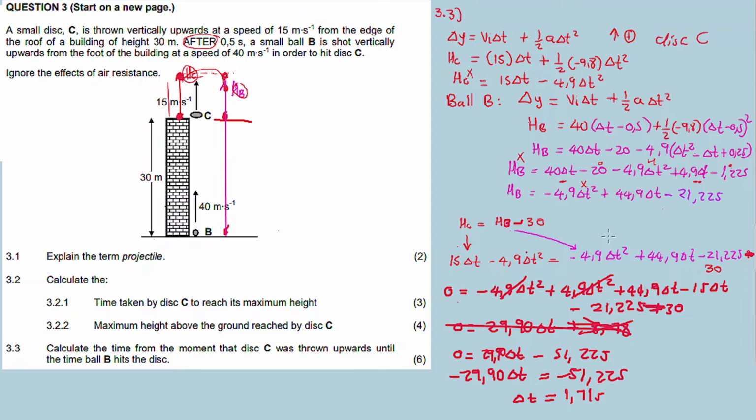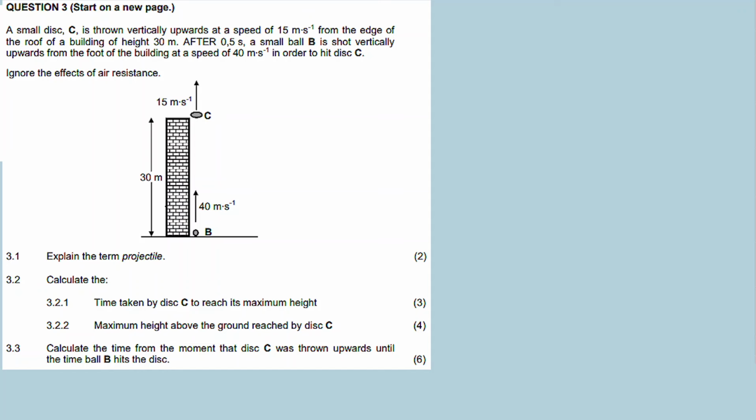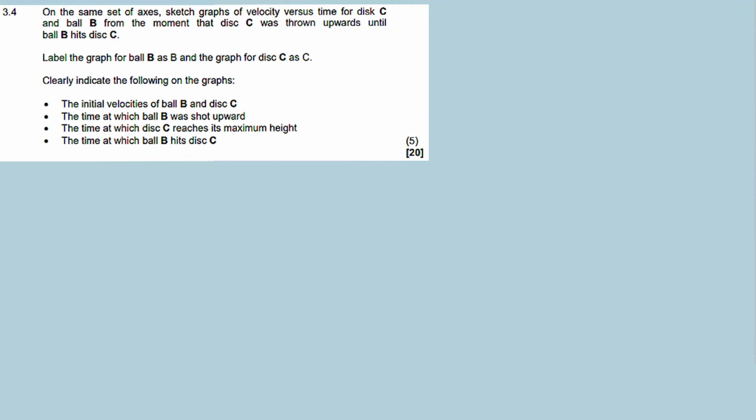We go to 3.4 now. Yeah, erase so that we can do 3.4. All right, 3.4. Now 3.4 on the same system of axes. Sketch the velocity. Sketch graphs of velocity versus time for disc C and ball B from the moment that disc C was thrown upwards until B hits disc C. Label the graph for B as B and the graph for C as C. Clearly indicate the following on the graphs: the initial velocity of ball B and C.